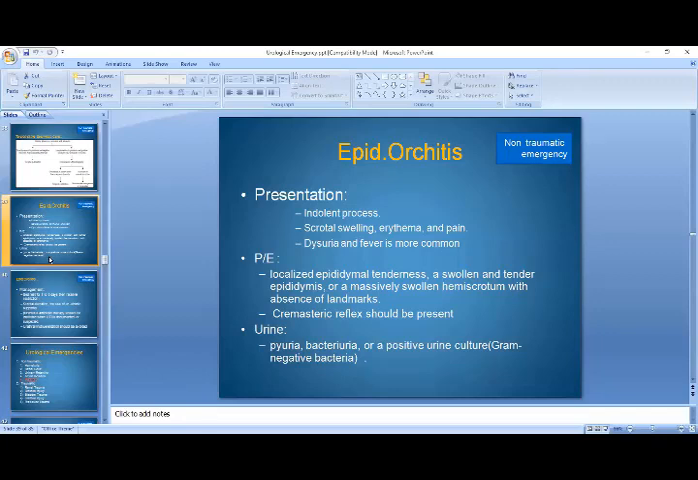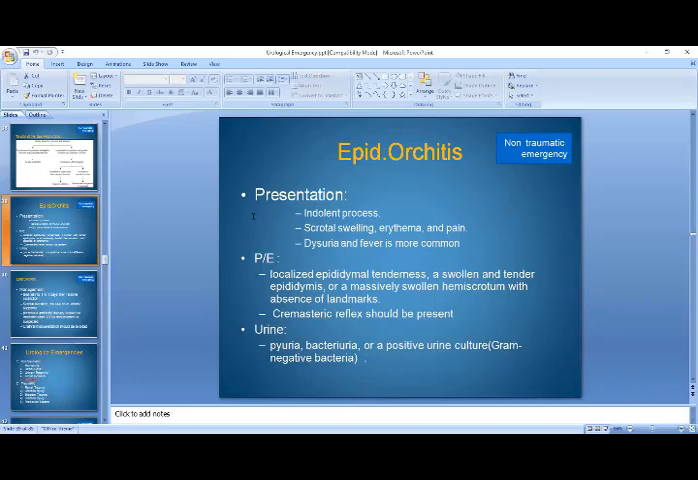So the next urological emergency is epididymitis. We have already discussed a lot of things about epididymitis in the previous section on testicular torsion. In case of epididymitis, there is an indolent process, and it leads to scrotal swelling, edema, and pain. Dysuria and fever are also much more common.